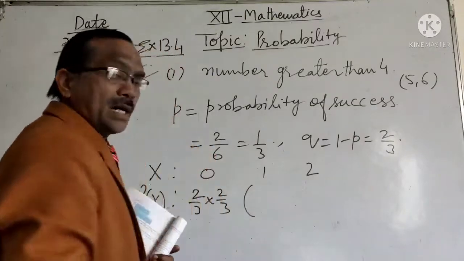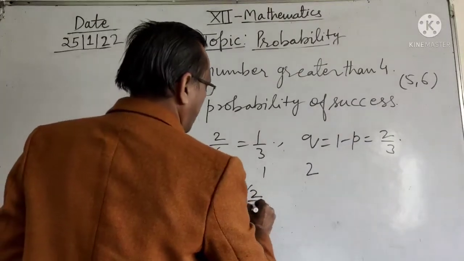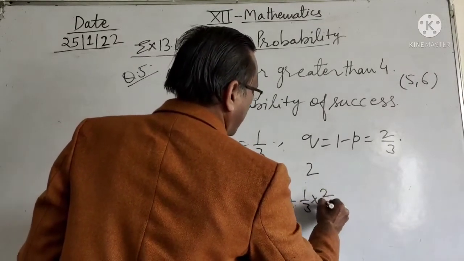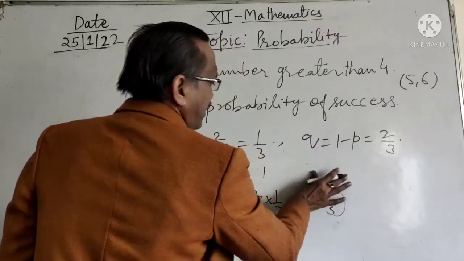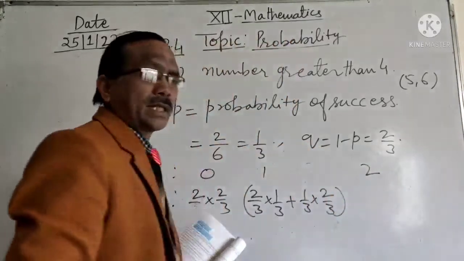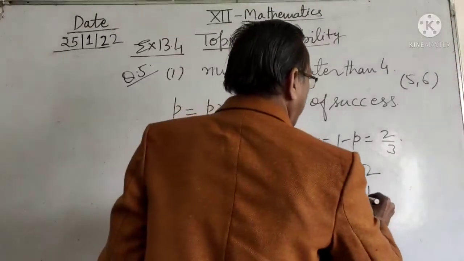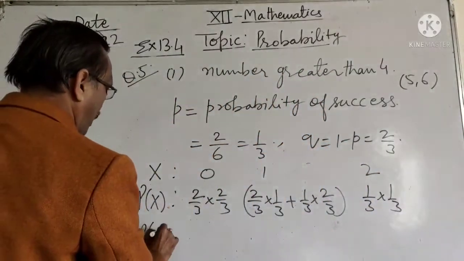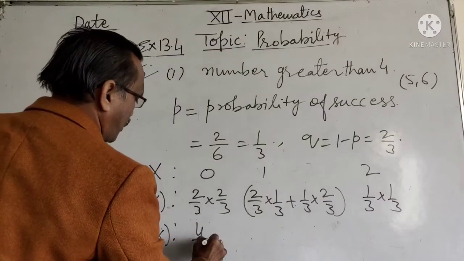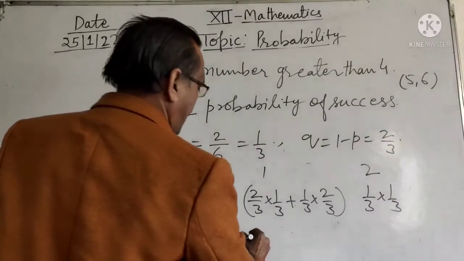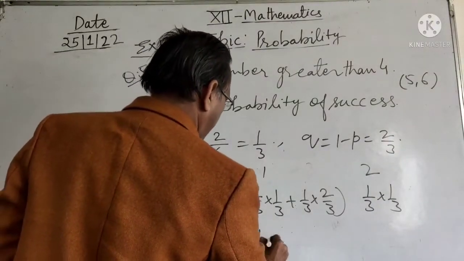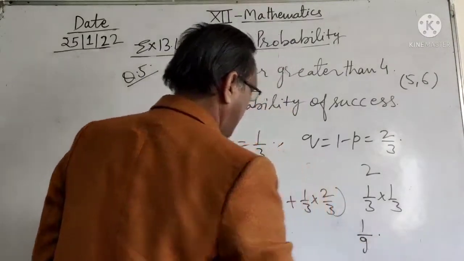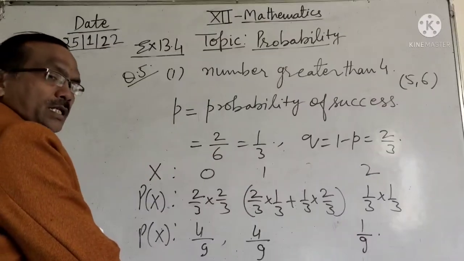Getting success only one time is 2 by 3 into 1 by 3 plus 1 by 3 into 2 by 3. Then success both times is 1 by 3 into 1 by 3. So the probability distribution becomes 4 by 9, 4 by 9 and 1 by 9.